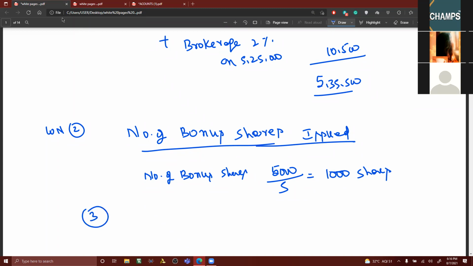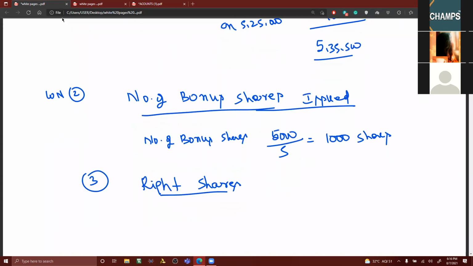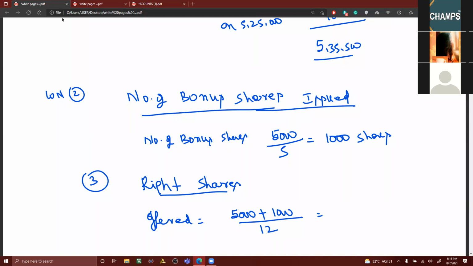Point number 3. Right shares first offered. Right shares offered for every 12 shares, 1 share. So 5,000 is the original shares plus bonus 1,000, 6,000 by 12. How many right shares? 500 shares.